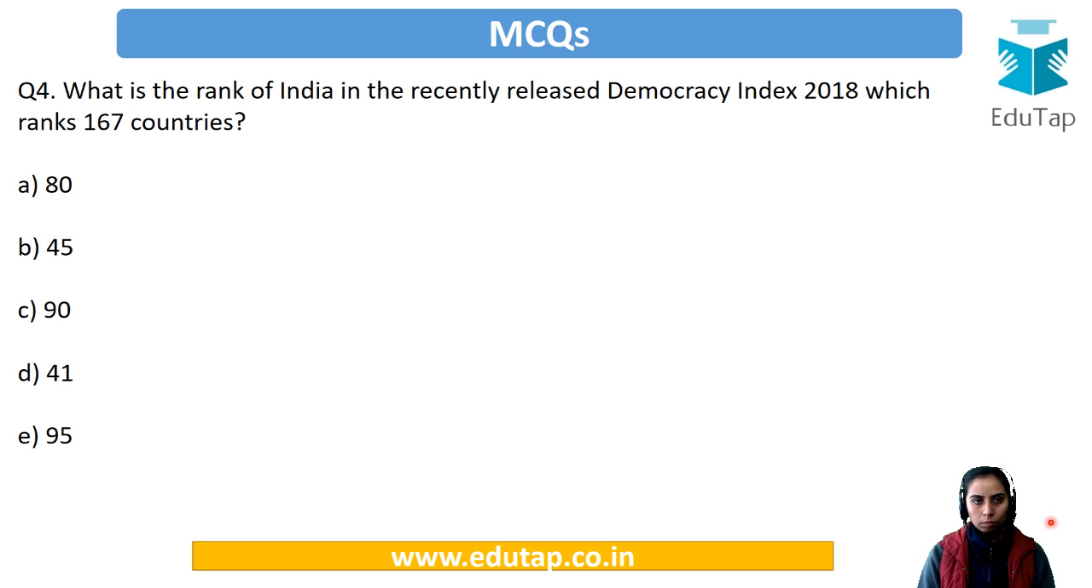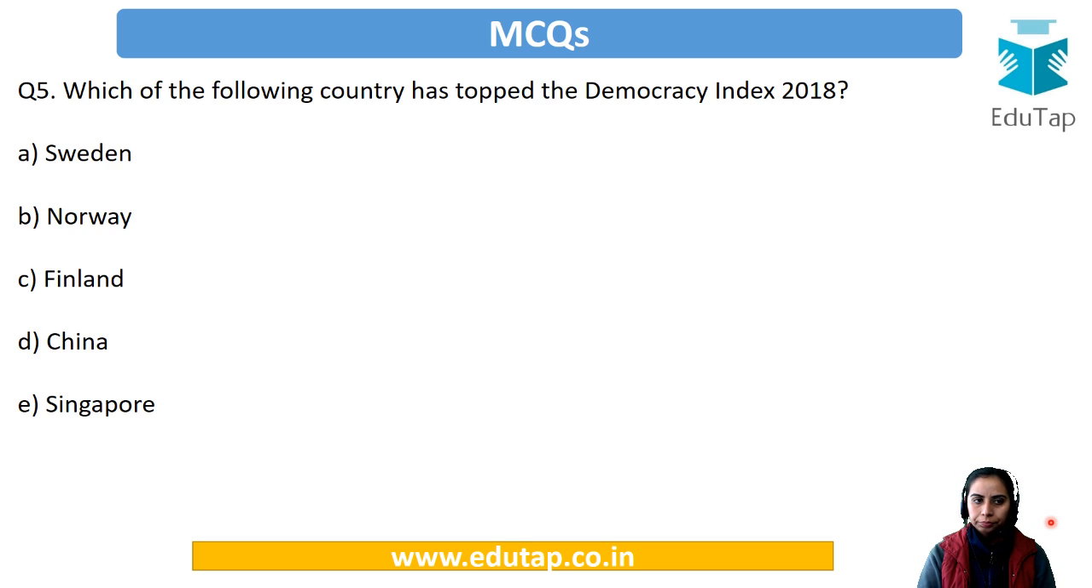Okay. What is the rank of India in the recently released Democracy Index 2018, which ranks 167 countries? So the total number of countries has been given to you. You have to identify India's rank. Oh, I'm sorry about that. If you missed the answer, you can just go back and see that.